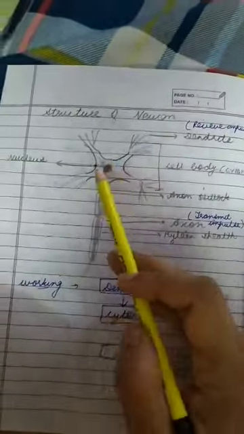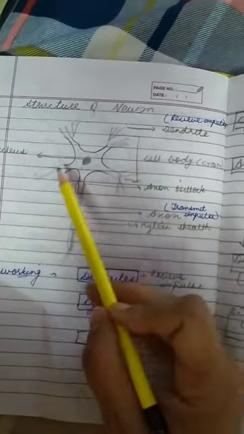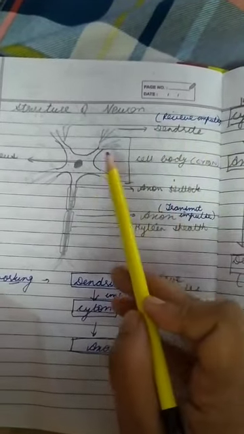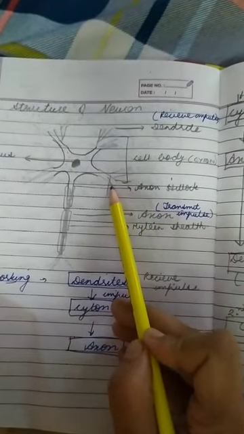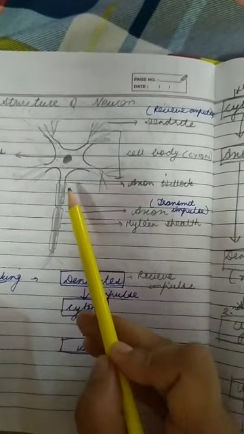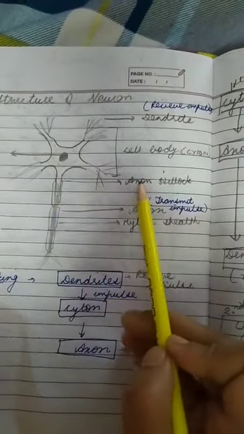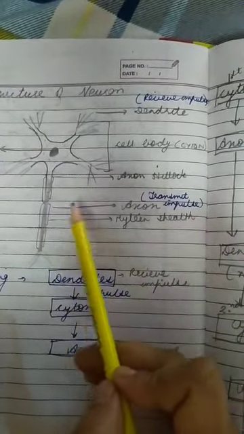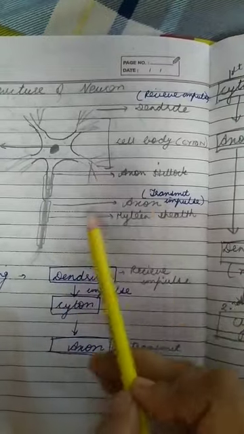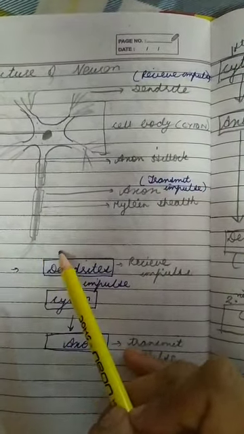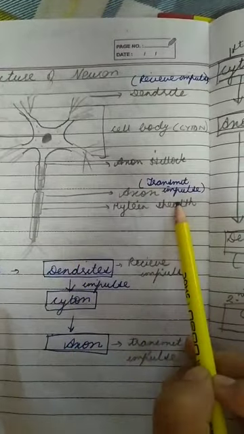So you can draw the structure of the neuron also. That is the nucleus, dendrites which receive the impulses. This is known as the cell body or the cyton or the soma, and this is the axon part, and this little thickened part is known as the axon hillock, and this part is known as the axon, which transmits impulse to the next neuron or the dendrite, and these are the myelin sheath.